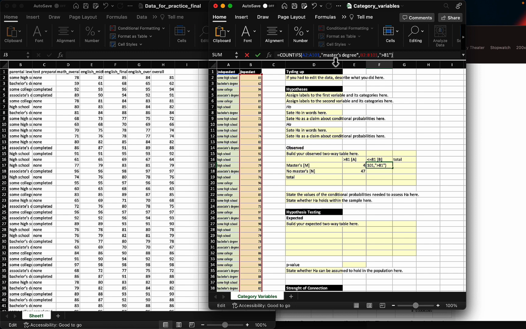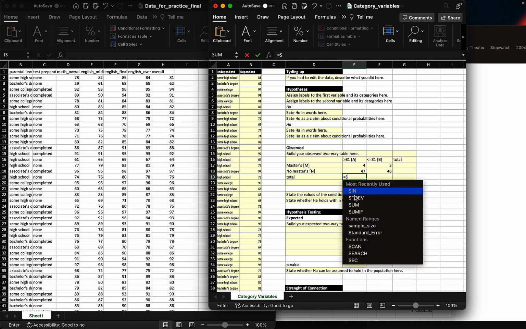I'm looking again at people who have a master's degree, but then I'm looking for people with smaller or equal to 81, which is the average. Not very many again, because there's few people who have a master's. And this one is no master's, so it's my little diamond here. And with this one, it's going to be smaller or equal to 81. And again, there's fewer people in there, but it doesn't look so good in terms of a big difference, because it looks pretty much the same.